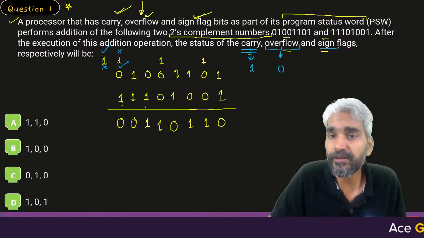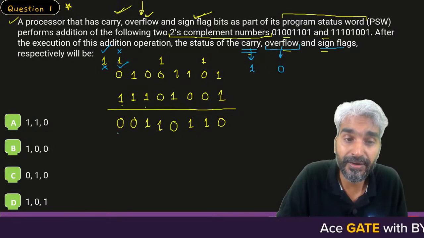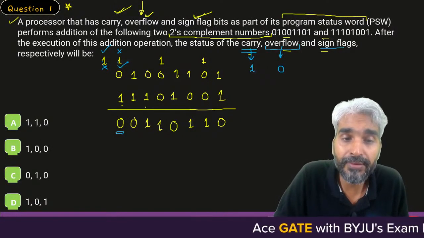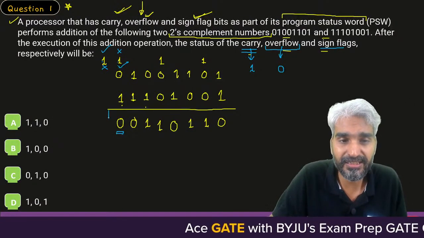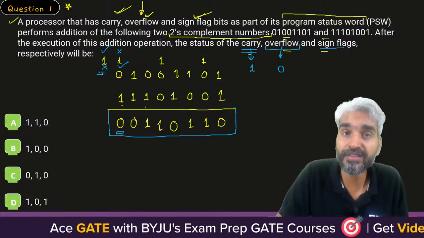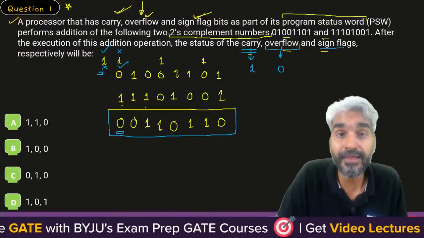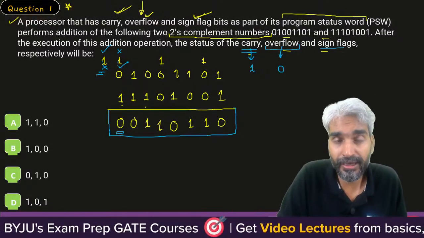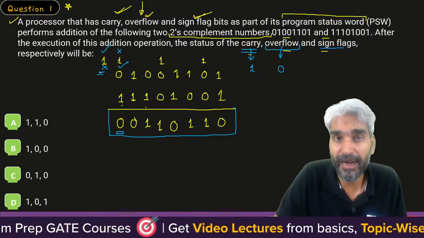Now, what is the value of the sign flag? The value of the sign flag depends upon the most significant bit of the ALU output. So this is the result, this is the ALU output. You may say, sir, this one is part of it, but no, this one will be available in the carry flag or carry status bit. Therefore, it is not a part of the output.